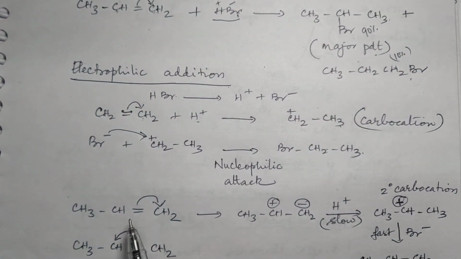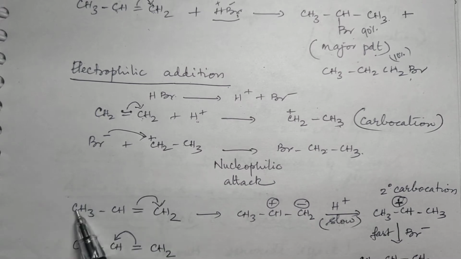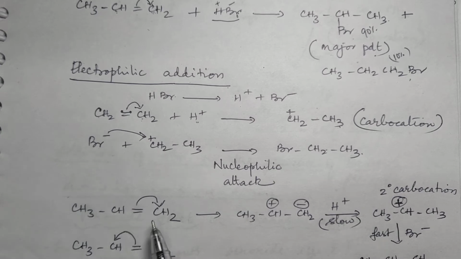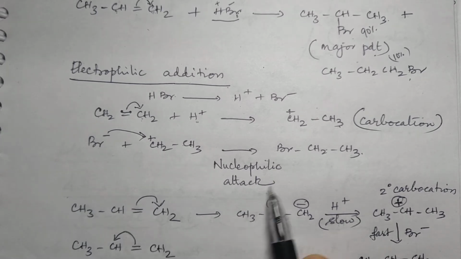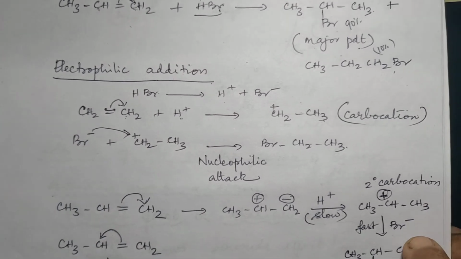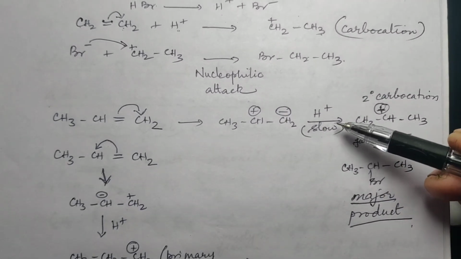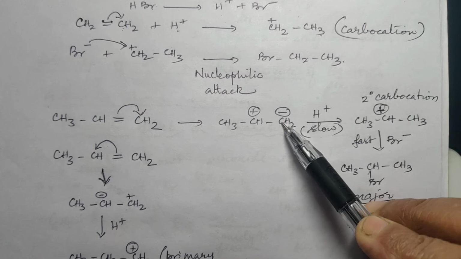Now just now I told you the pi bond pair will shift towards this carbon, away from the plus I group. So when this is shifting, this will get a positive charge, this will get a negative charge. That's what I have shown here. Now what is the first step? Addition of H plus. When HBr is added, the first step is addition of H plus, right? Now when H plus is added, it will be added to this carbon.